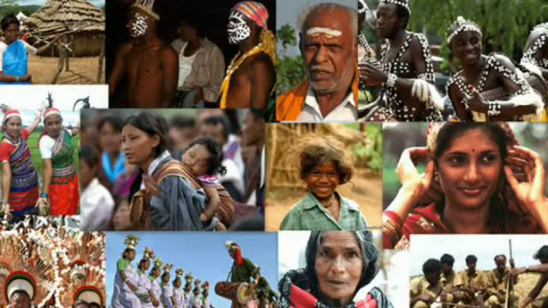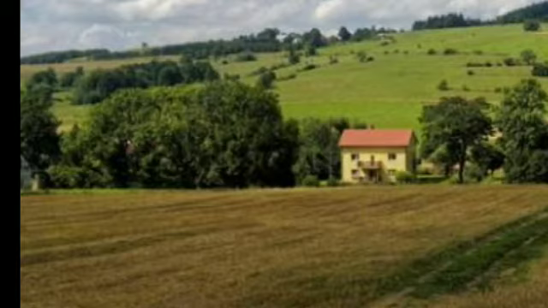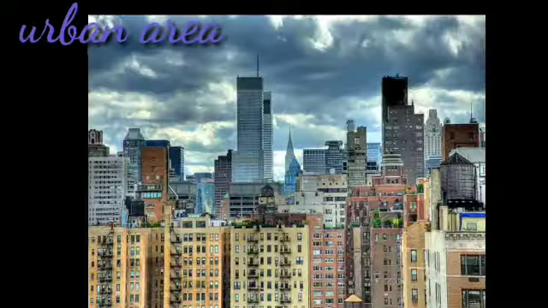Tribal people are those who live in forest areas. So here the population is low. Now come down. Second one is rural population. When the population slowly increases and facilities increase, more people migrate from rural areas, and then it turns into urban area, that is the third one.